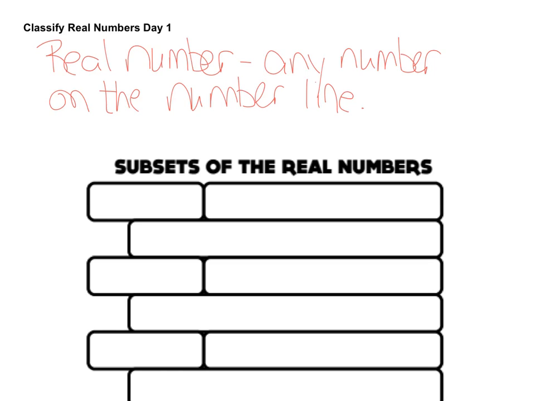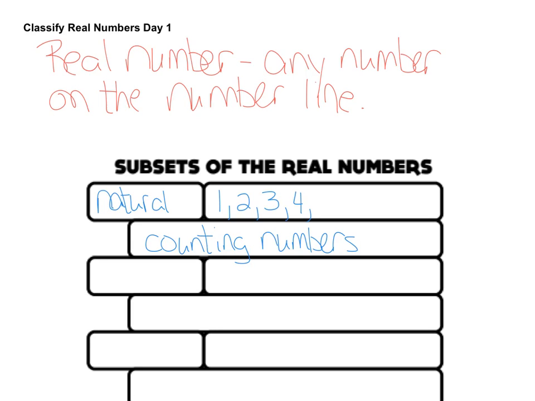Now the first set of real numbers, the first subset, the first type, are called the natural numbers. These are the numbers that you learned as a toddler. These are the counting numbers. Think about how you learned to count. You started counting, and mom or dad or somebody would say, count to 10, and you'd go 1, 2, 3, 4, and you'd keep counting as high as you knew. Those are the natural numbers. They're the numbers you first learn when you start learning about numbers.